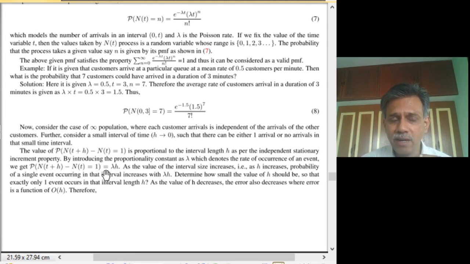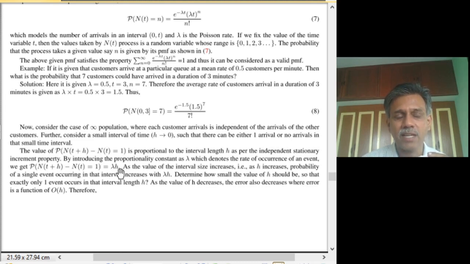Is it true? It's based on our common sense reasoning, and it turns out that if you actually empirically construct the characteristics of some real world phenomenon, that is, arrival of customers, or the number of photons being counted, or the electronic emission, or the occurrence of cosmic particles being detected by a counter, or the number of packets that arrive at a router, or the number of jobs that arrive at a computer center, or queries that come to a web server, and so on, it so happens that it can be modeled very closely by a Poisson stochastic process.